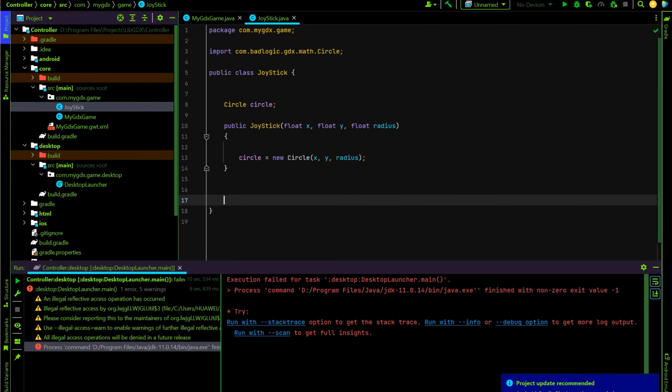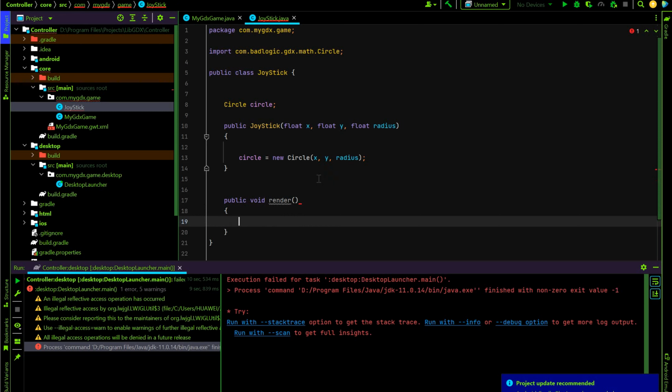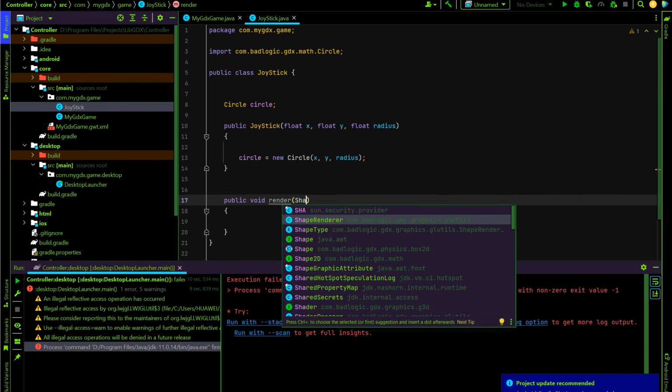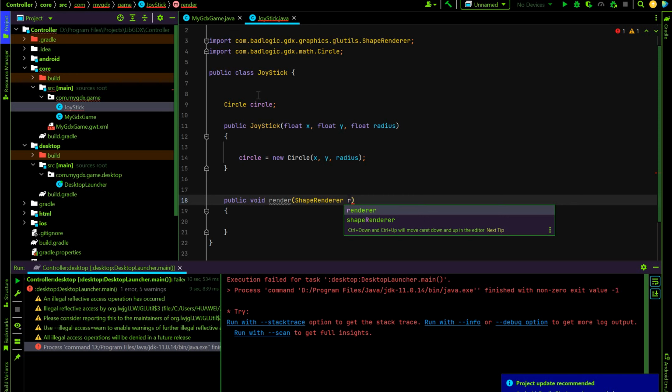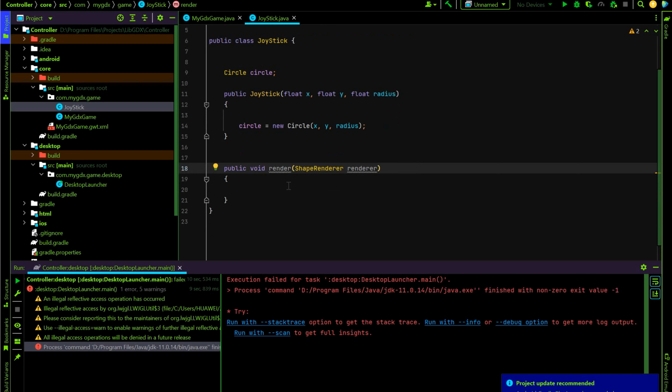Public Joystick, let's create a new function. This will be render. In truth, we just will get the shape renderer as a parameter, because if I create it in the joystick, there may be memory leaks in your game. So let's create our function.